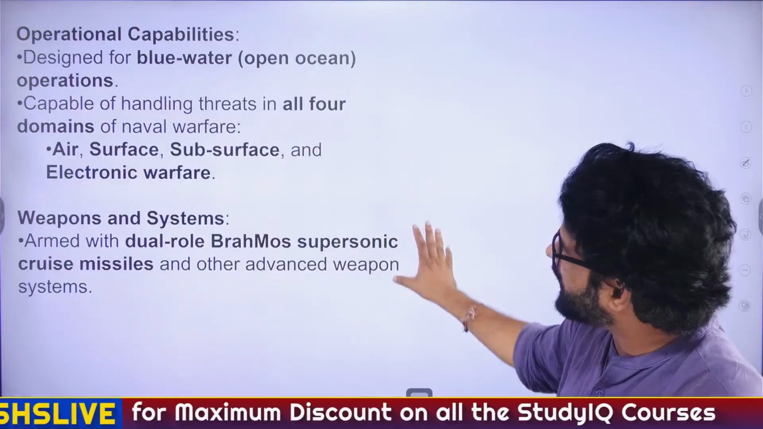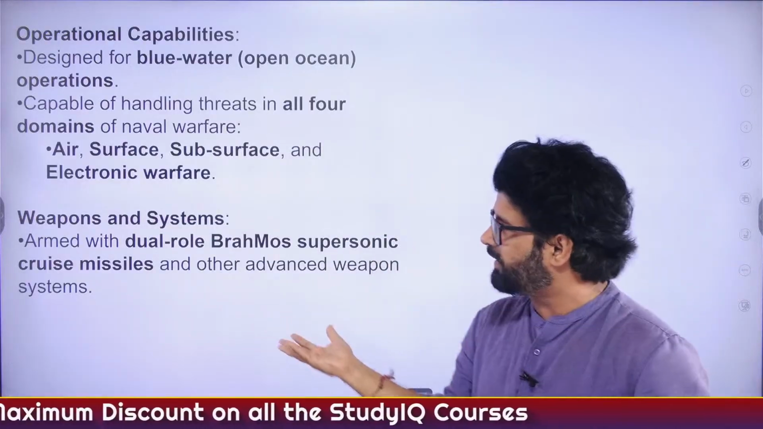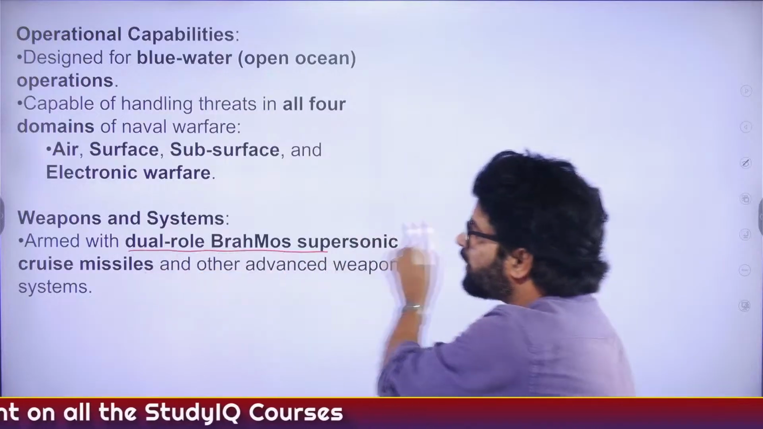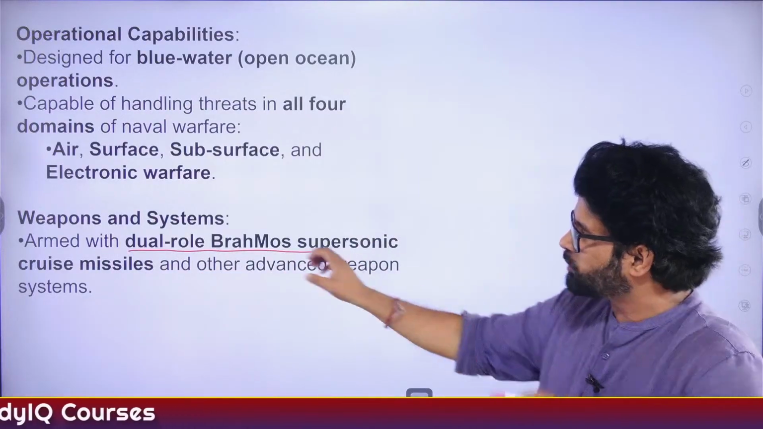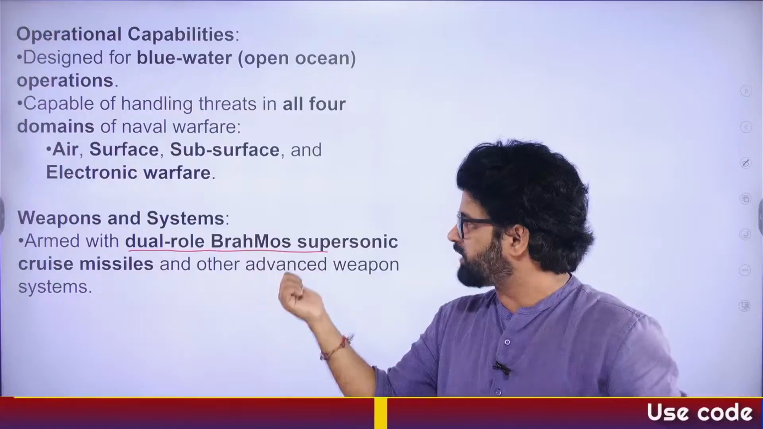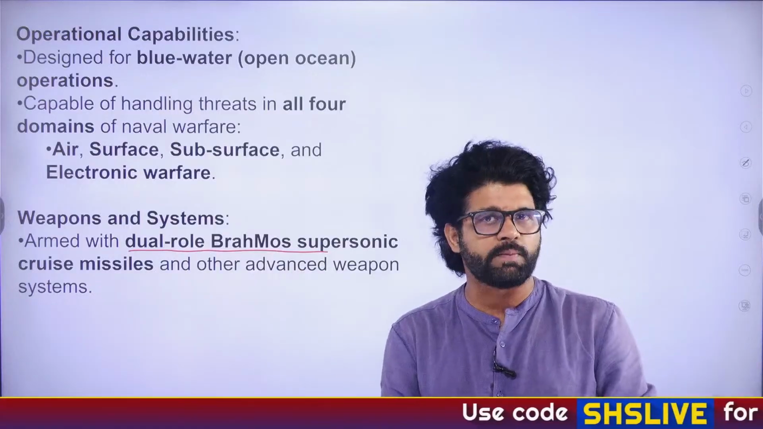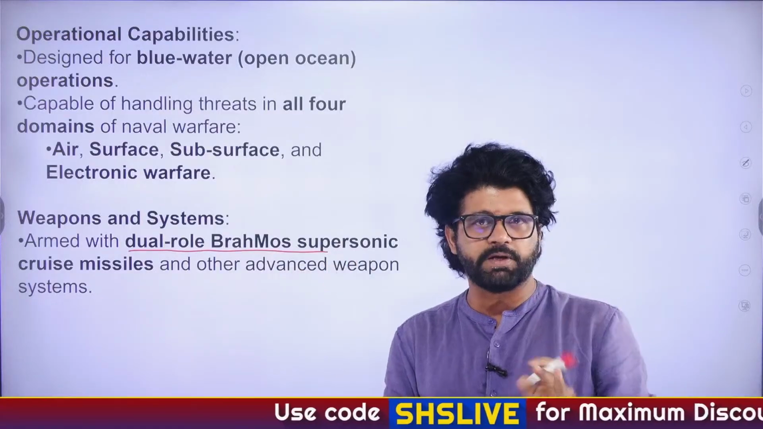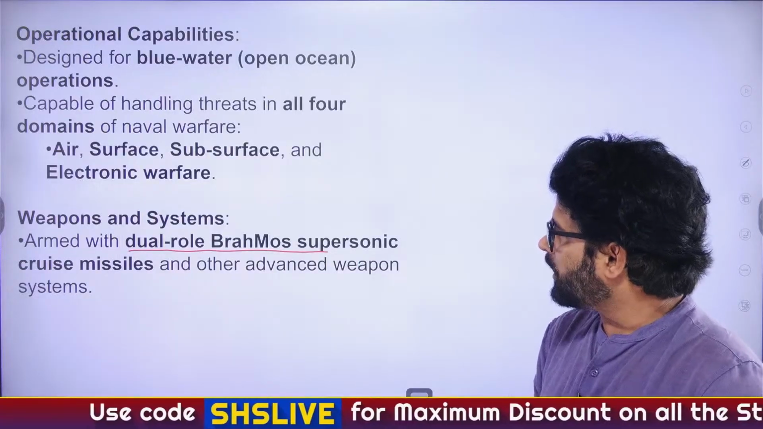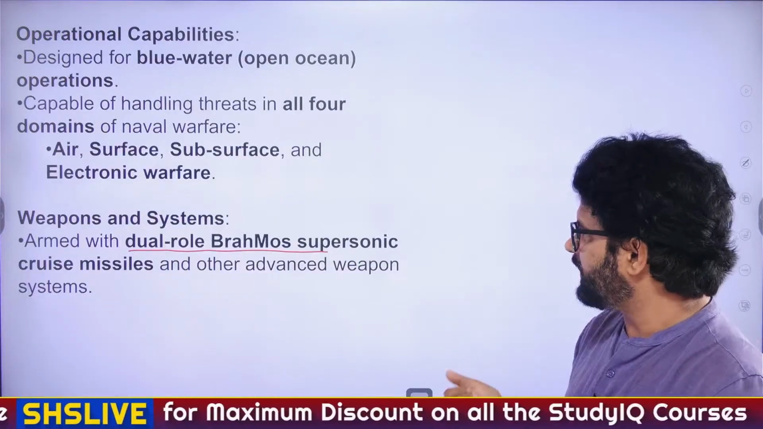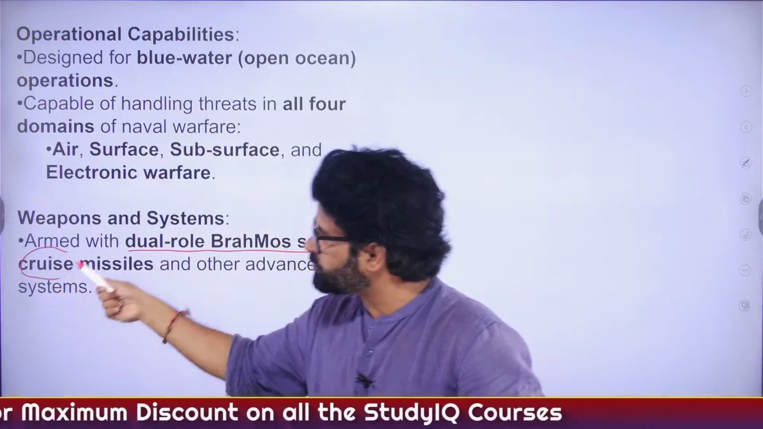Capable of handling threats. Now comes again a keyword here. Dual role BrahMos supersonic cruise missile. So what are you understanding here? They can give you this also. BrahMos is a subsonic missile. Wrong. It's a supersonic missile. Speed is more than the speed of sound. Dual role BrahMos. What is the basic meaning here? Then again, there is another word, cruise missile.